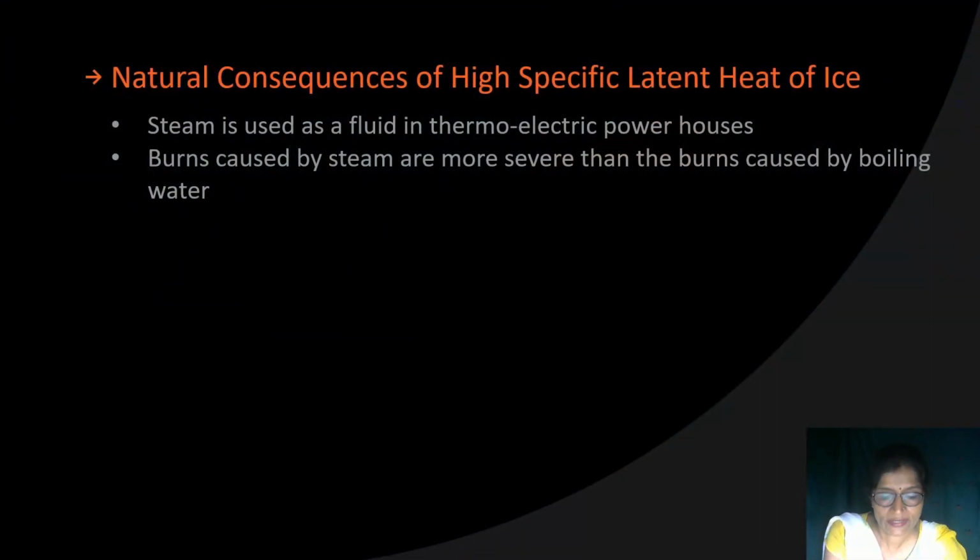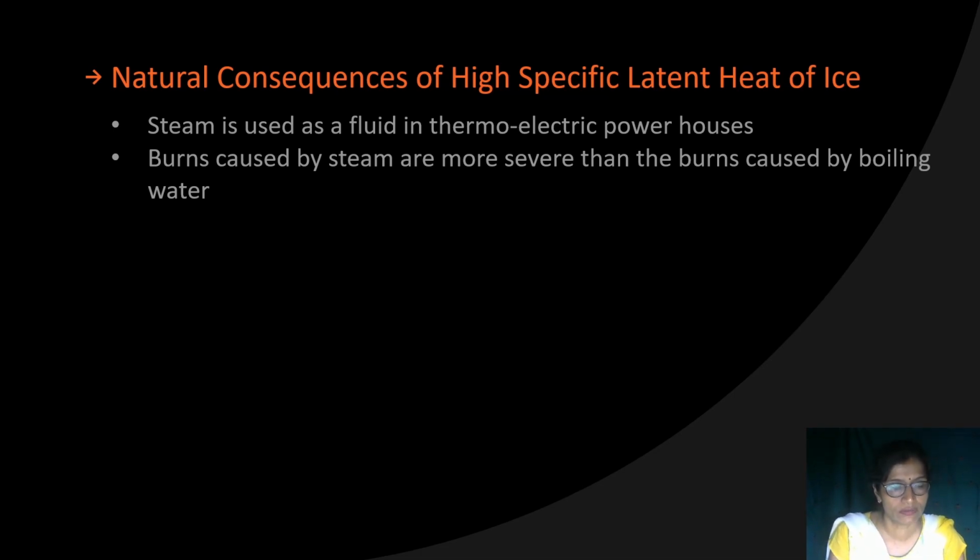Next is that burns caused by steam are more severe than burns caused by boiling hot water, because the heat content capacity of boiling water at 100 degrees Celsius is much less compared to that of steam at 100 degrees Celsius.